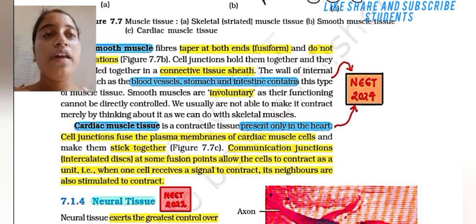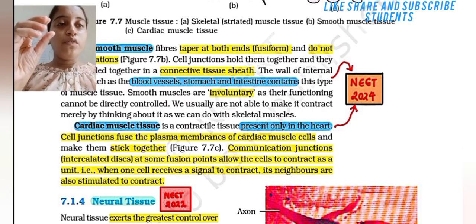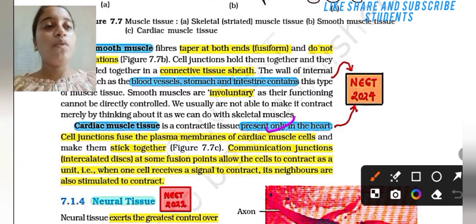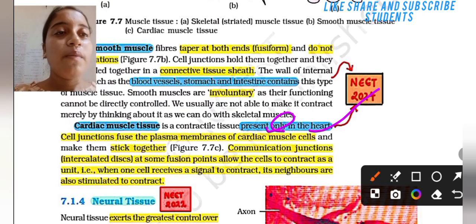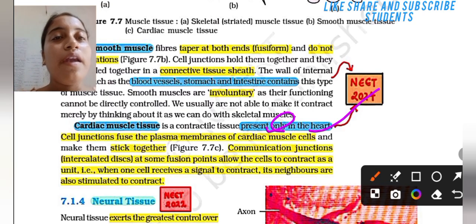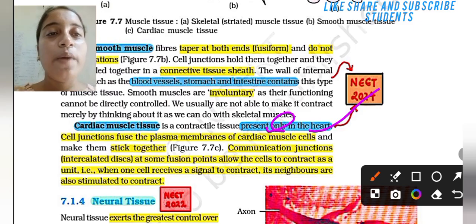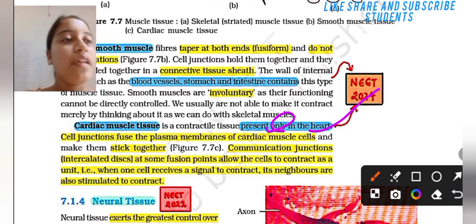Cardiac muscle tissue is a contractile tissue present only in the heart. Cell junctions fuse the plasma membranes of cardiac muscle cells and make them stick together. Communication junctions unite them, that is, when one cell receives a signal to contract, its neighbors are all stimulated to contract. Then